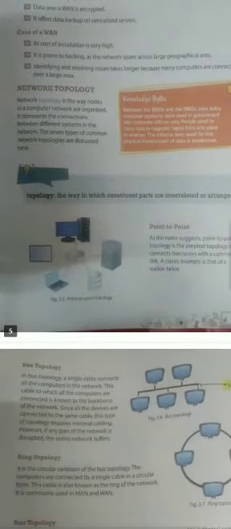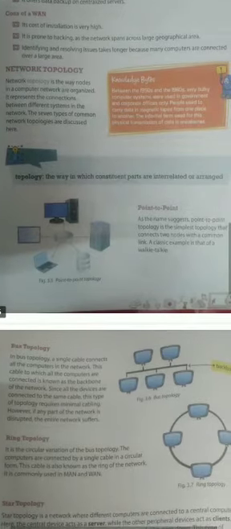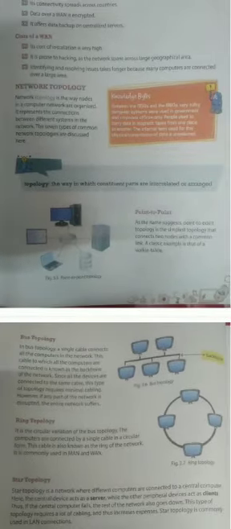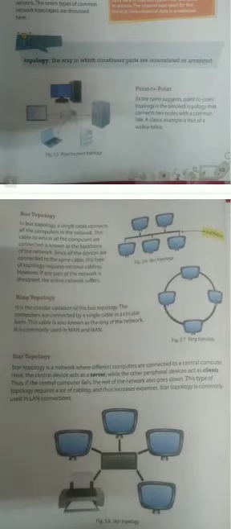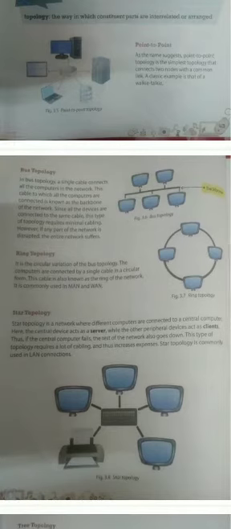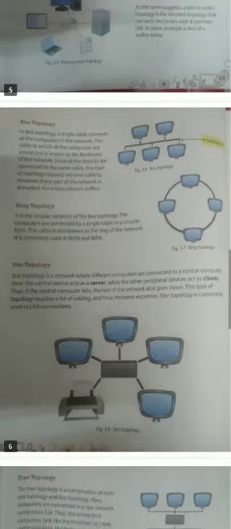Next topic is network topology. Network topology is the way nodes in a computer network are organized, and it represents the connection between different systems in the network. First is point to point. Point to point topology is the simplest topology that connects two nodes with a common link. Second is bus topology, a single cable network where all the computers are connected. Third is ring topology, where all the computers are connected in a single cable in a circular form.